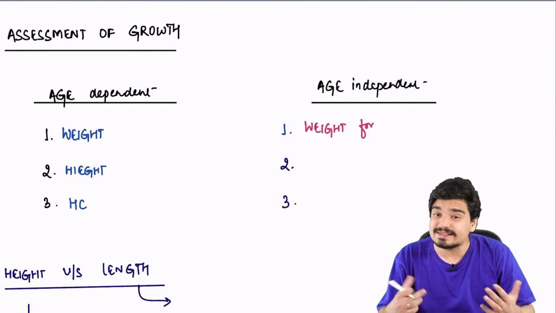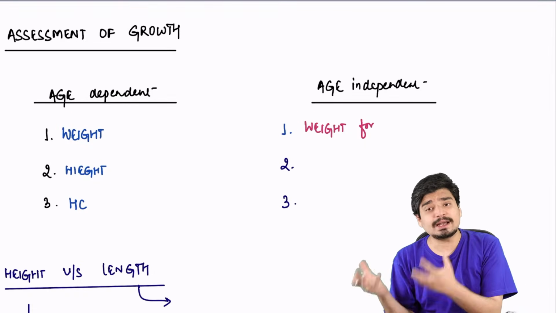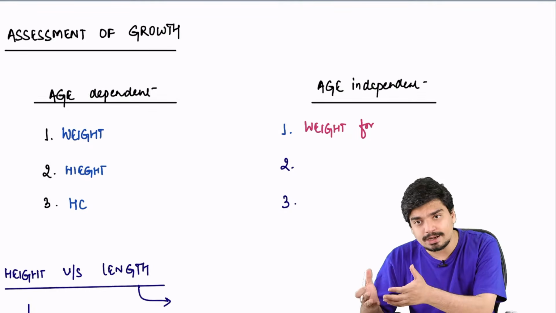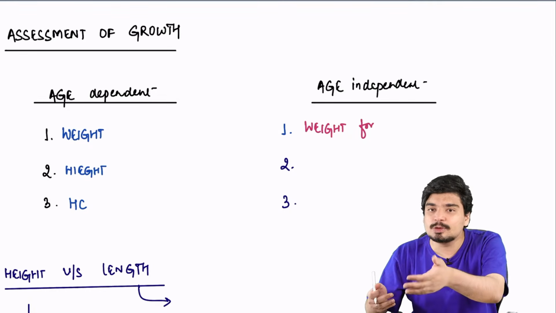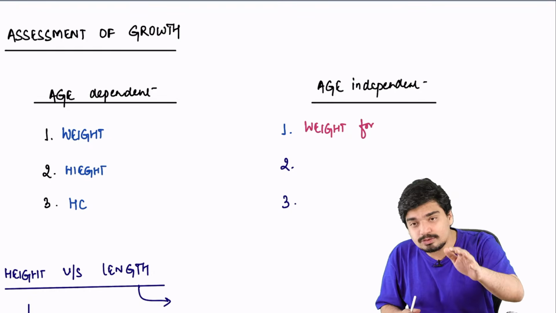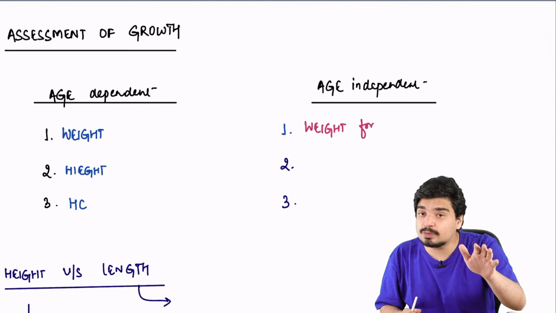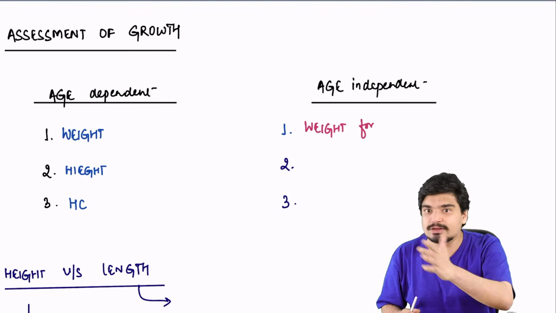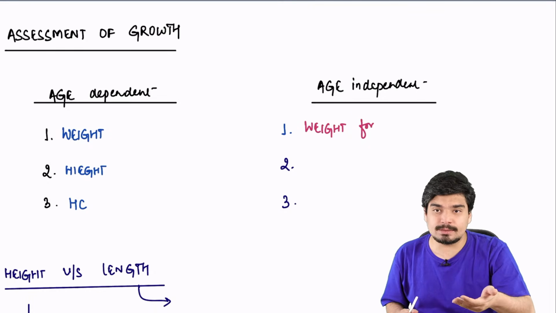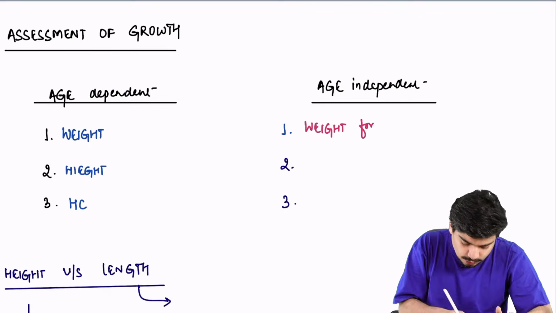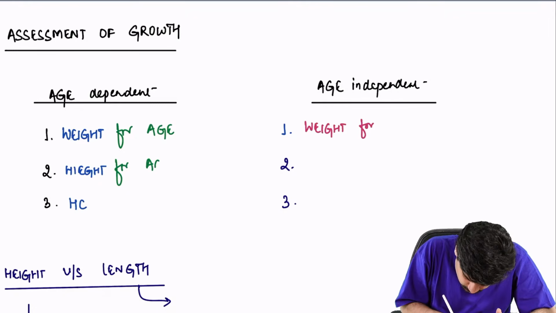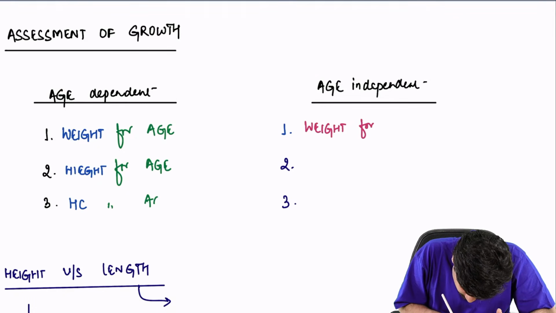Now, how do you assess this growth? Growth can be assessed using age-dependent or age-independent parameters. For age-dependent parameters, you need to know the age of the child, and for that age, whether the weight is appropriate, whether the length is appropriate. Let's say the child has 12 kg weight: is 12 kg appropriate for 2 years? Yes. But 12 kg for 5 years will not be appropriate. You need to know the age of the child. So these are called age-dependent parameters for assessing growth. These include your weight for age, height for age, and head circumference for age.